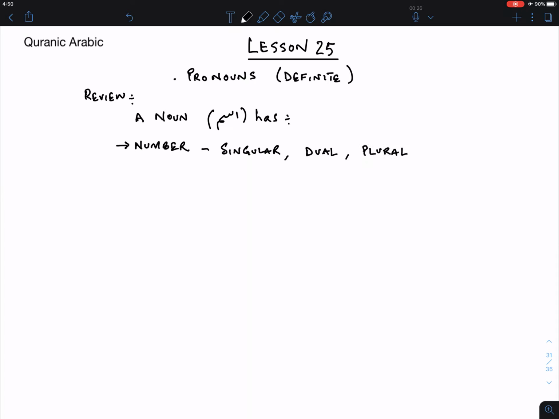The other thing that nouns will have is gender. Either masculine or feminine.